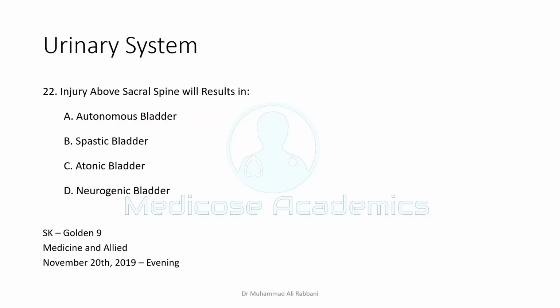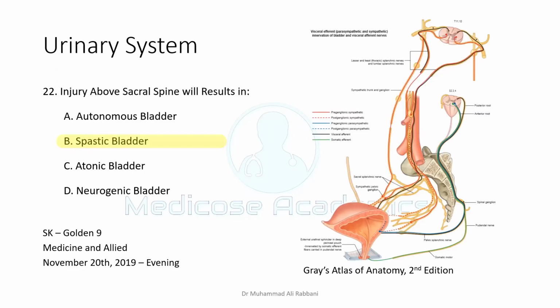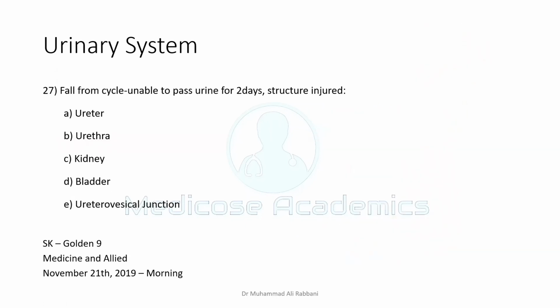Injury above the sacral spine. When there is injury above the sacral spine, like in the thoracic region, initially there is spinal shock. When there is spinal shock, there is atonic bladder. But as the effects of the spinal shock go away, the tone of the muscle increases because the inhibitory effect from the descending fibers has been removed. So the bladder becomes spastic.